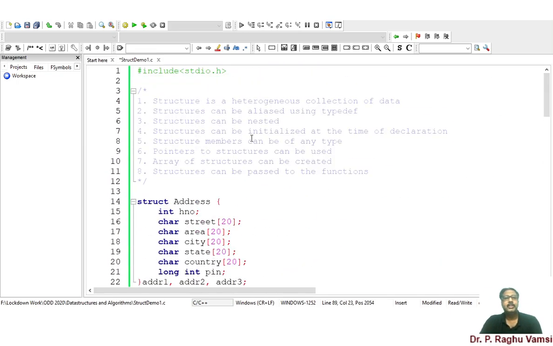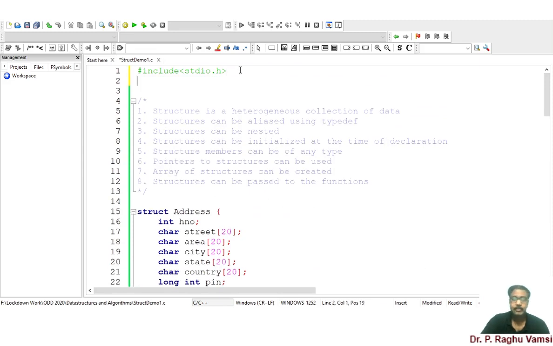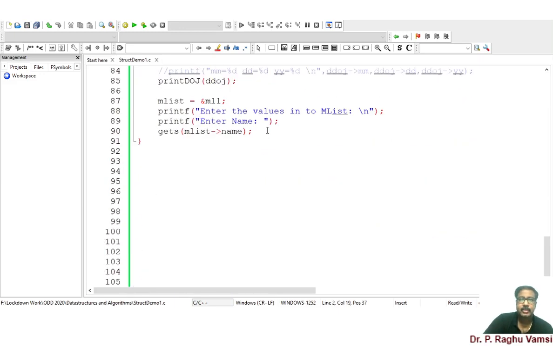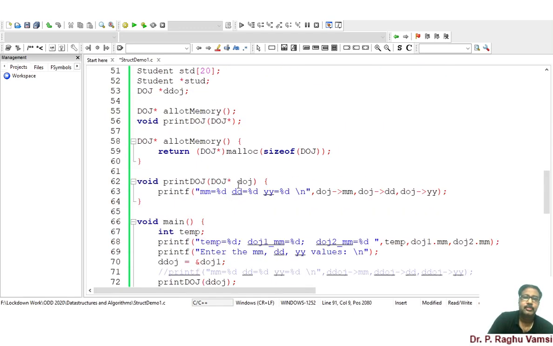In order to use gets, we need to include string.h. So the string header file can be used for working with the gets statement. Anyhow, gets will also work with stdio.h because it is also a kind of standard input output. But I need to read 5 marks, so that is the reason I need an index for this.